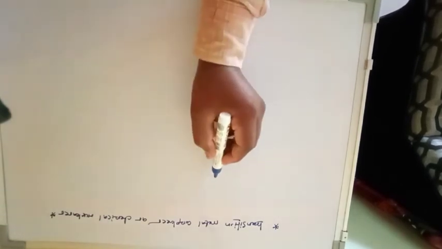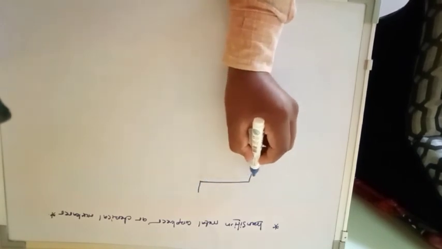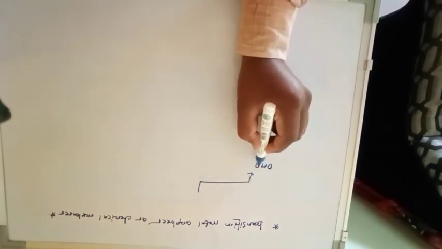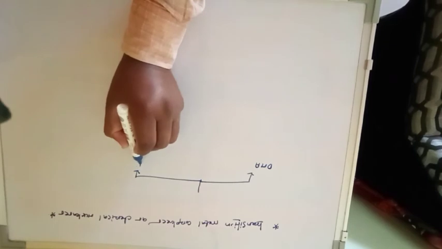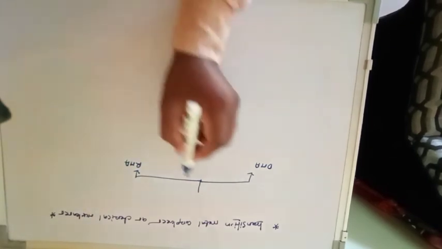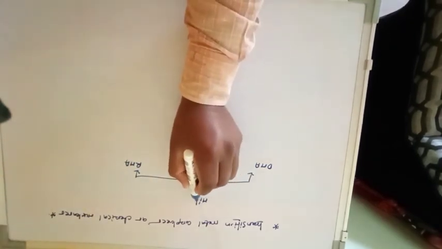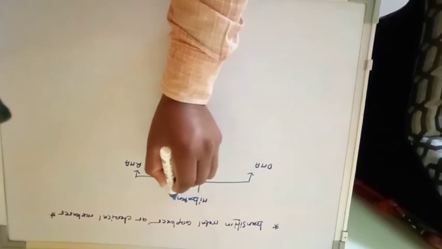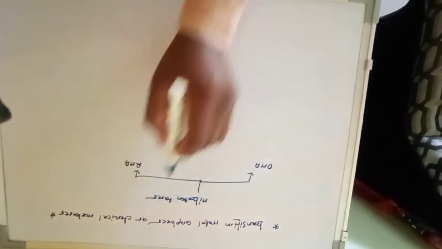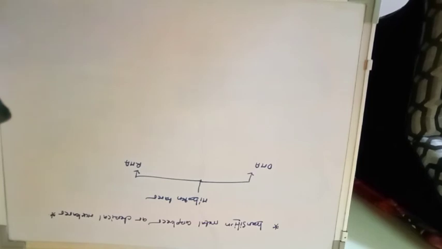If you consider the nitrogen bases found in DNA and RNA, here DNA is there, and here RNA is there, and we can write nitrogen bases. So which kind of bases are found in DNA and RNA? There is only one exception between DNA and RNA. All other nitrogen bases are similar.